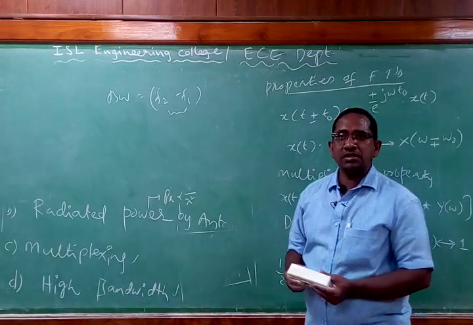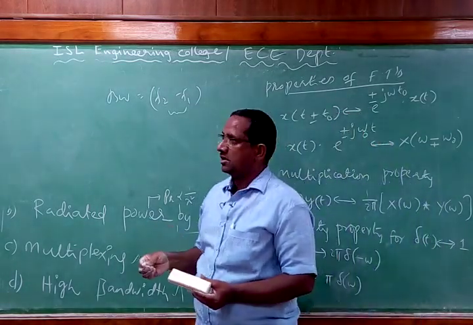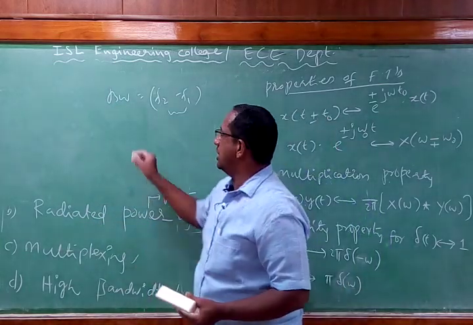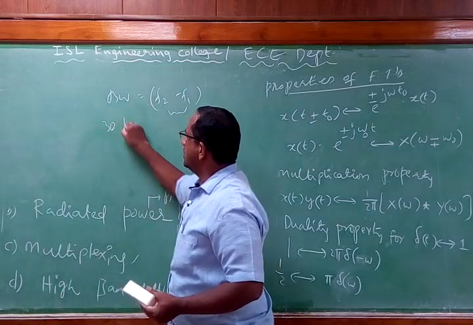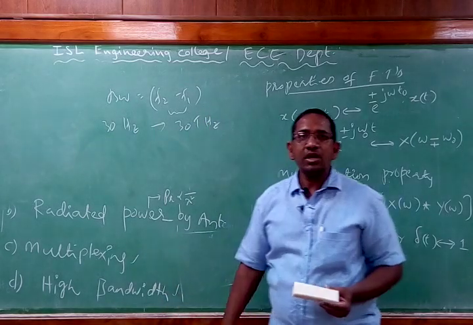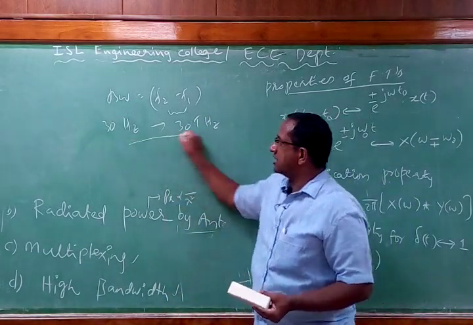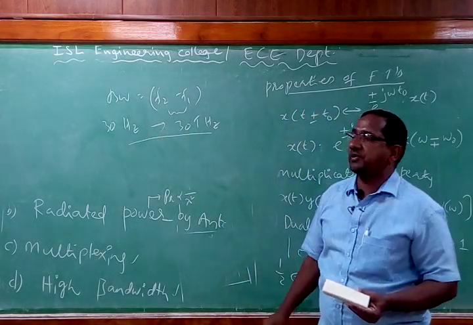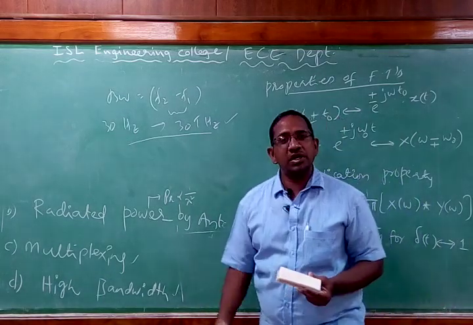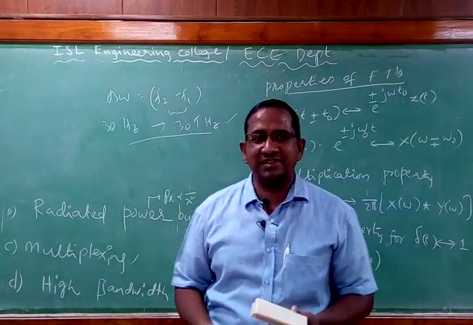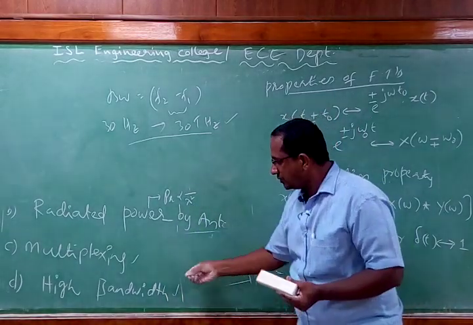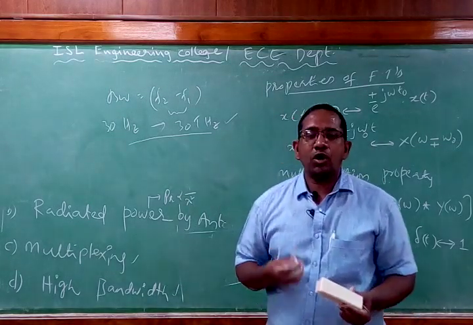So what about high bandwidth? Due to modulation we can have higher bandwidth. Because of the technique called modulation, I can start using signal frequencies from 30 Hz to around 30 terahertz. So in this wide range I can transmit signals. That means the bandwidth can be increased drastically. As you increase the bandwidth, what is the advantage? You can increase the capacity of the system, the number of channels, and the number of services. Because of high bandwidth we are able to accommodate so many users.